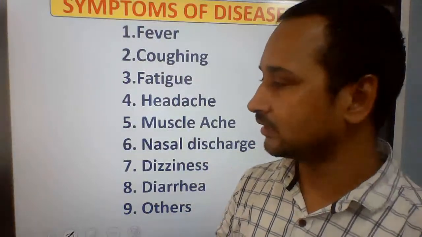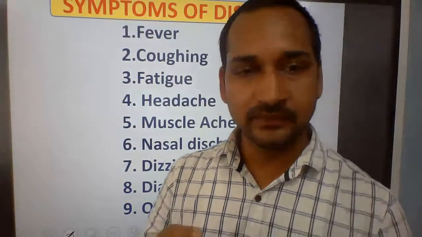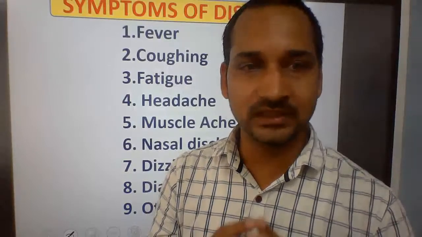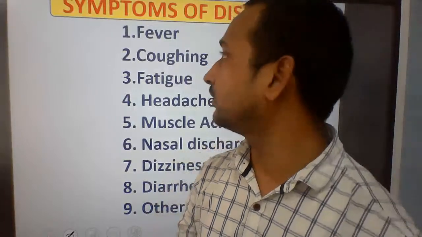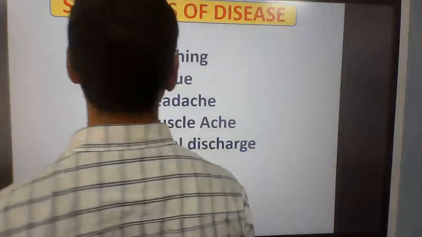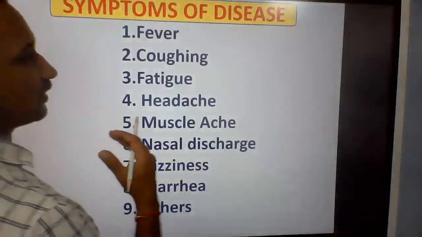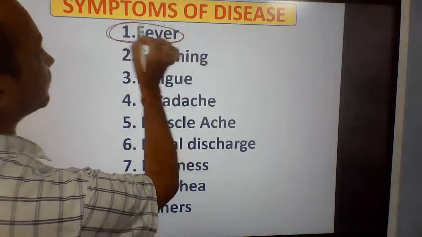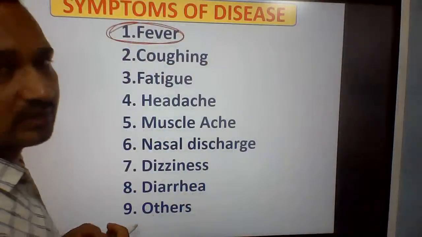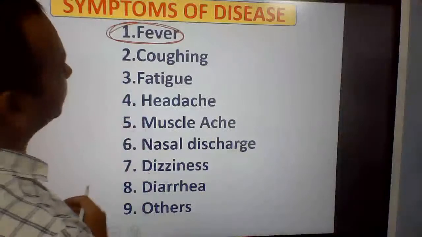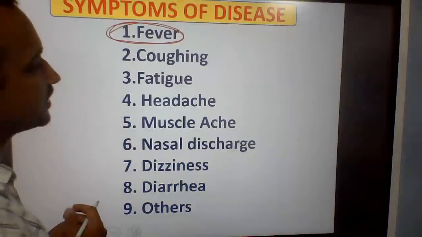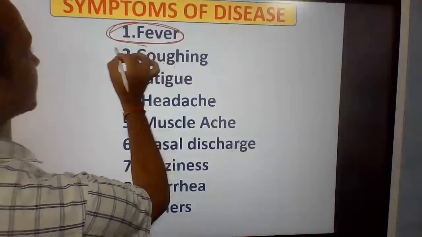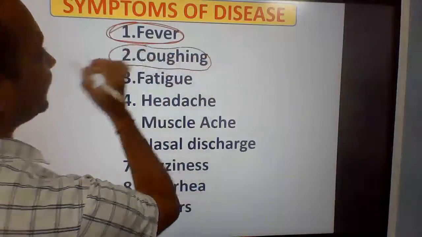Suppose someone is having some disease and not feeling at ease, what may be the symptom? The number one symptom, very common for all kinds of disease, is fever. Body temperature will increase. So fever is one of the symptoms of disease. Another symptom is coughing.